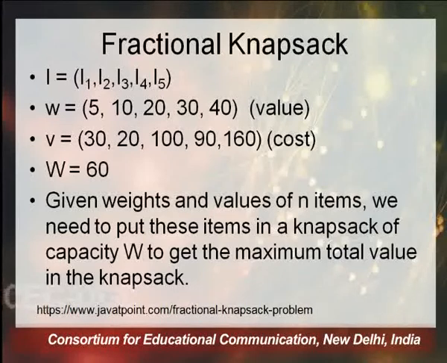Fractional knapsack says you can take a fraction of a particular item, while 0-1 knapsack says you cannot take an item in fractions. For example, you cannot take item A as 0.75, or half of item A and half of item B in order to optimize your capacity and weight. But 0-1 knapsack says that either you pick the whole item or you do not pick it.